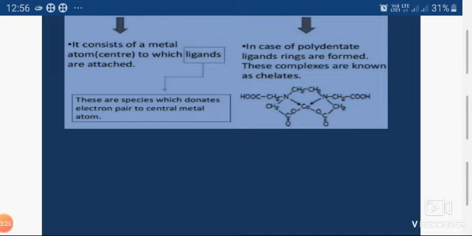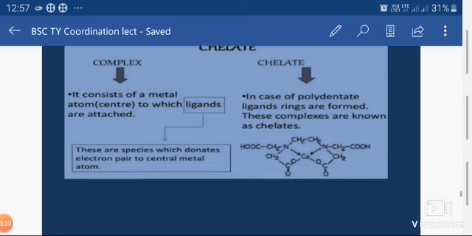So this is one point in case of metal complexes or coordination complexes. The second, in case of chelates, is that the chelates donate electrons to the central metal ion through two or more atoms to form ring-like compounds.